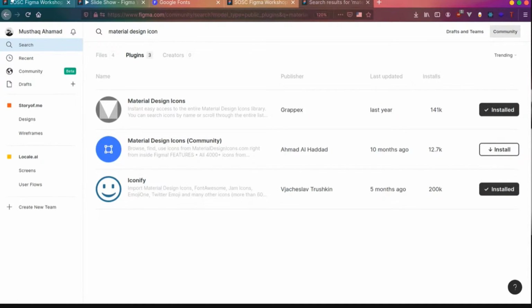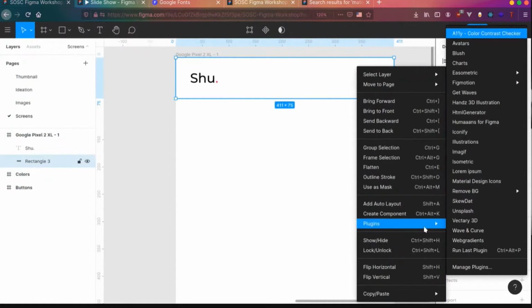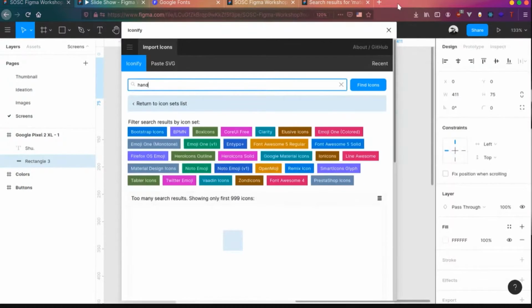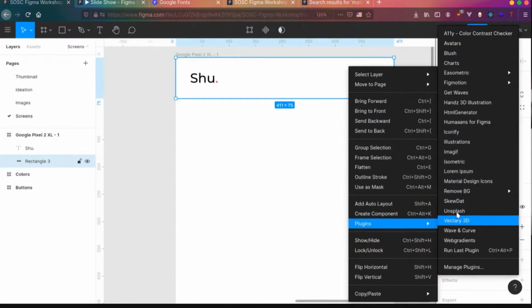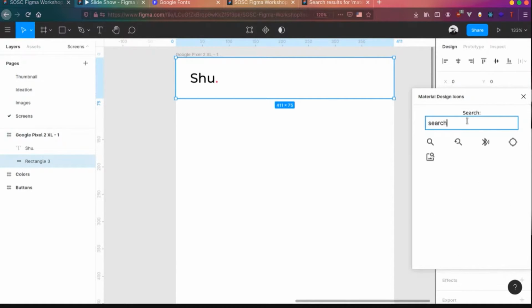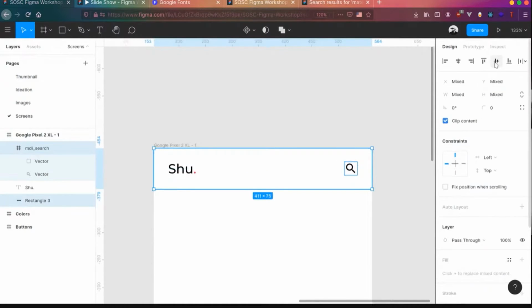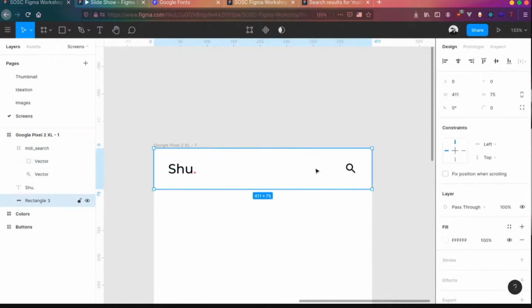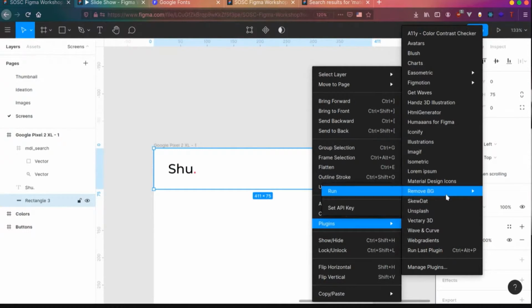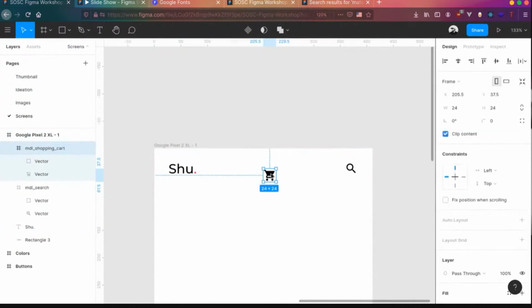Once you install it, in your workspace, you can right click anywhere and there will be a plugin option. If you go there, you can see all the plugins installed on your account. We have installed the material design icons, and I need a search icon over here. You can get the search icon, click on that, and place it on this side, centered. We need one more icon for the shopping cart, so material design icons and cart. And this is your shopping cart.